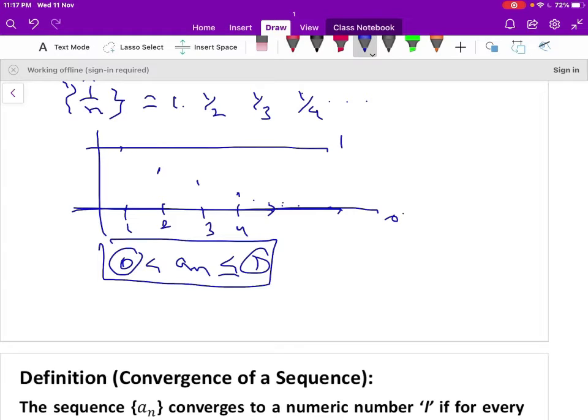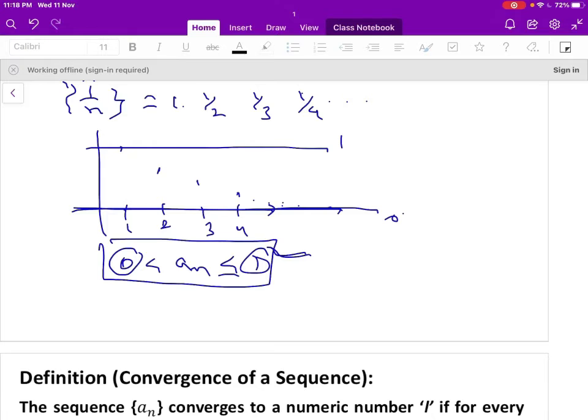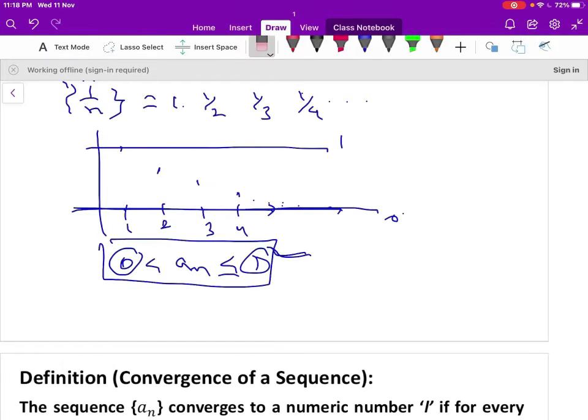And there is no such upper bound less than 1. Therefore 1 is the LUB of the sequence a_n and 0 is the GLB of the sequence a_n. So this is a decreasing sequence. Let us take one more example, which is an increasing sequence, and it is bounded above and below.